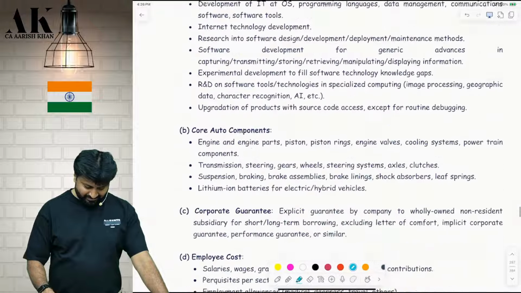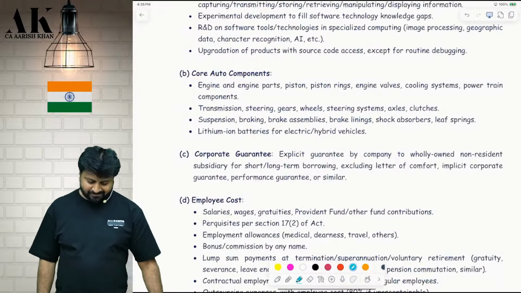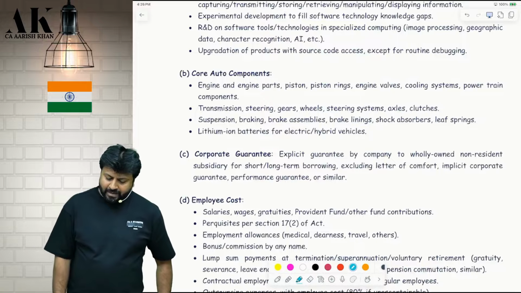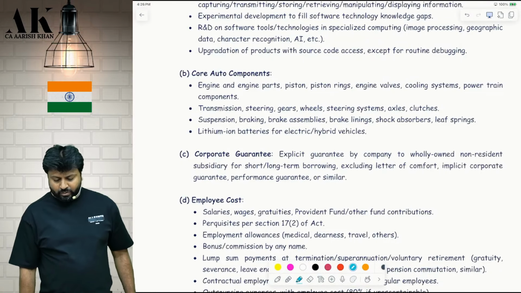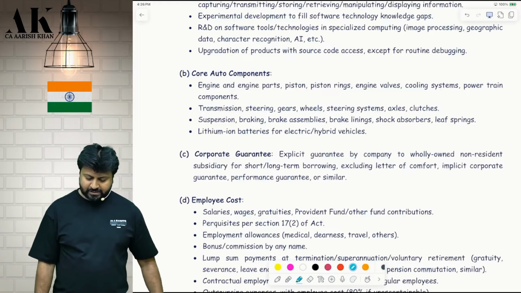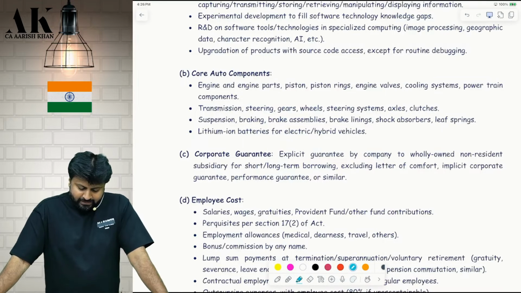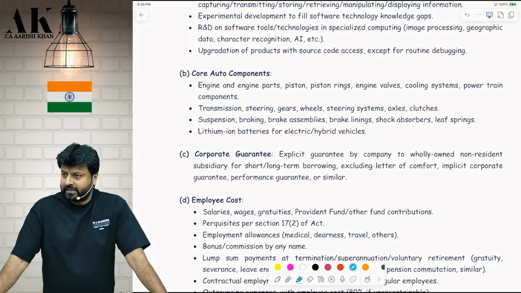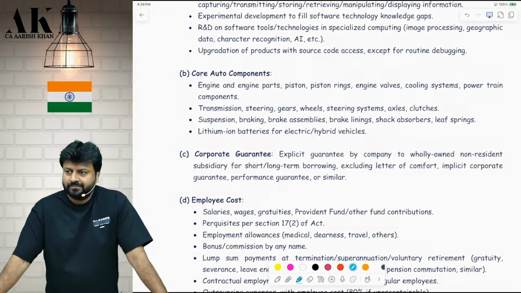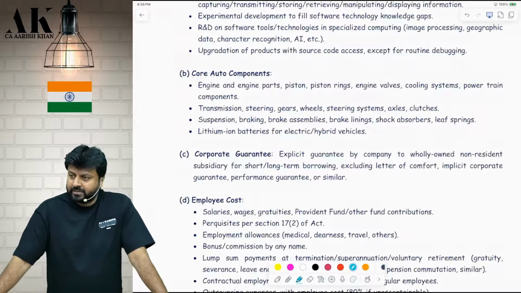Let's check, please. Engine and engine parts, piston rings, engine valves, cooling system, powertrain components, transmission, steering, gears, wheel, steering system, axles, clutches, suspension, braking assemblies, brake linings, shock absorbers, leaf springs, lithium ion batteries for electric and hybrid vehicles, which they have added very recently. Earlier it was not there in 2018. So they have inserted lithium ion batteries now for electric and hybrid vehicles. If you are engaged in manufacturing and export of that, that will also be considered part of the safe harbor rule.